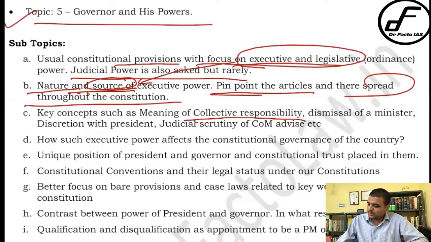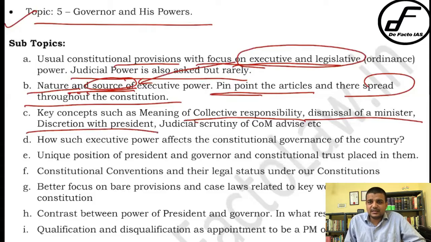Understood? Second is the dismissal of a minister, right, where the prime minister can dismiss a particular minister? And if a dismissal advice is given, is it binding on the president? Okay, that is the next topic. In fact, the discretion of the president is another subtopic or concept that you have to understand.